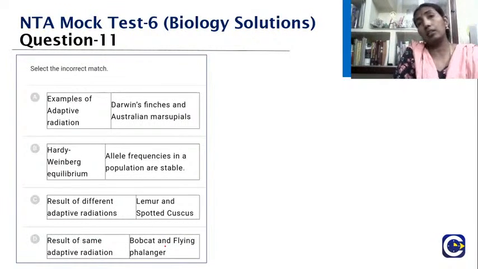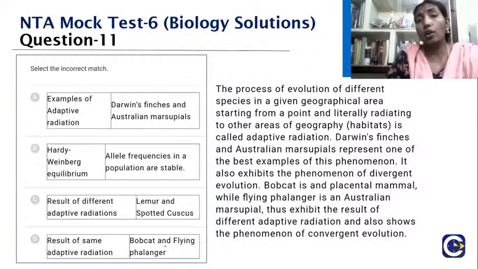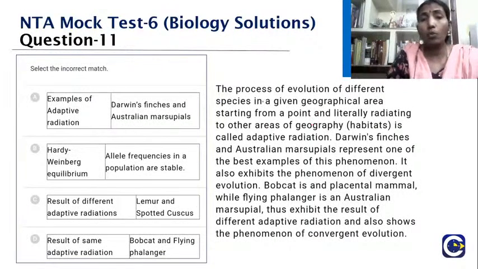See, one thing that you all need to understand here is the process of evolution of different species in a given geographical area. When you see, starting from a point, it is spreading to other regions, that is, the origin is here and it's spreading to another area, you call that adaptive radiation. Take Darwin finches, what is happening?